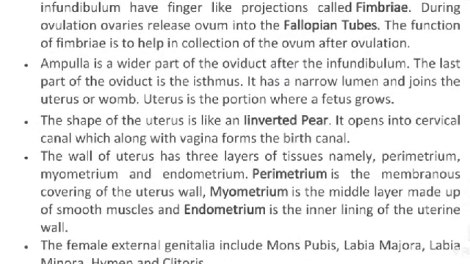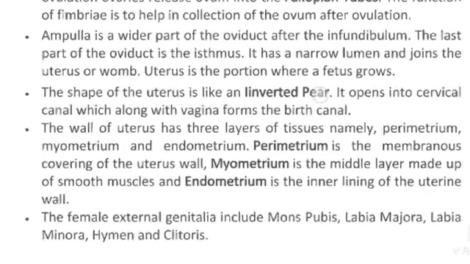The ampulla is a wide part of the oviduct. After the ampulla, the last part of the oviduct is the isthmus, which has a narrow lumen and joins the uterus, or womb. The uterus is the portion where the fetus grows.